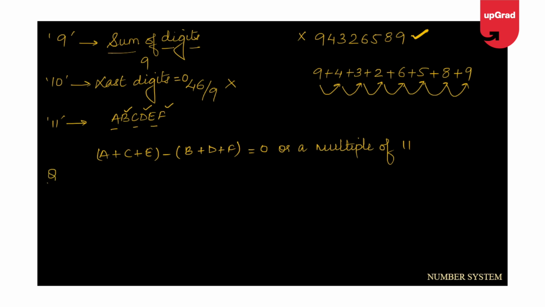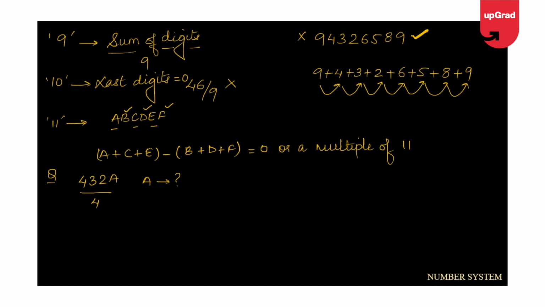Let me take one question. I'll start with the easier one. Let's say there's a number 432A, and it's given that this number is divisible by 4, and then you have to find out the values of A. So this is where we need the logic or the trick that we have already discussed.